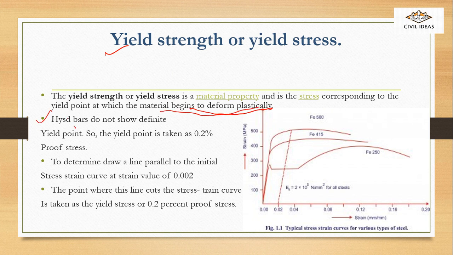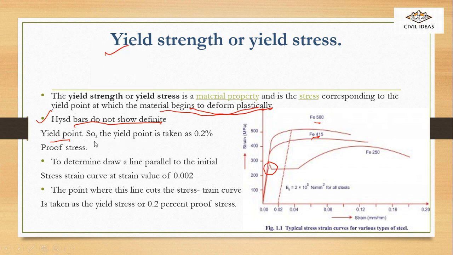Now HYSD bars do not show a definite yield point. As you can see, for Fe250 this is the yield point as it shows, but in the case of Fe415, it doesn't show. So what do we have to do?